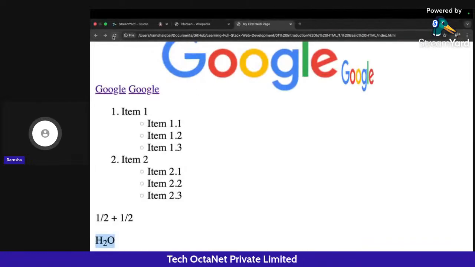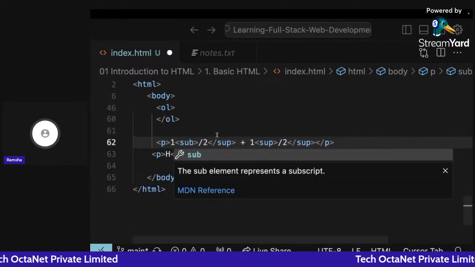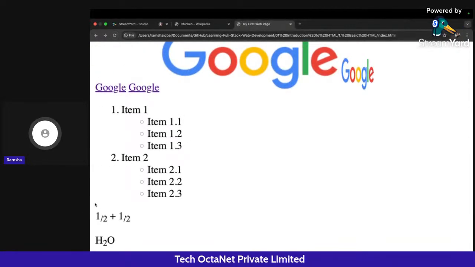So if I go back and I click on refresh, okay, so by mistake I have done superscript. I'll change this. I will go back, click on refresh. So you can see now I'm getting it in a subscript form.